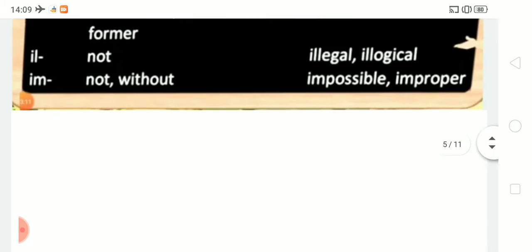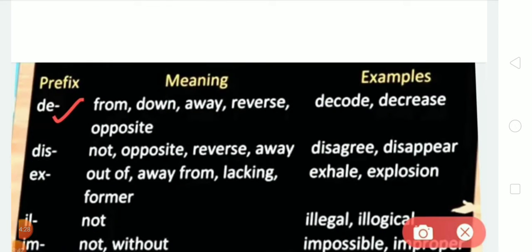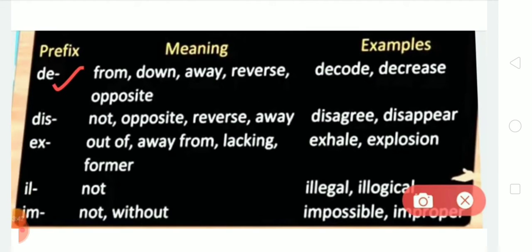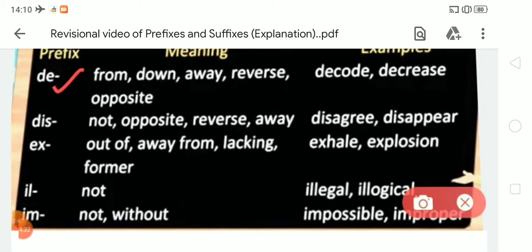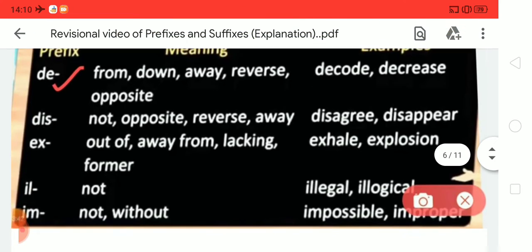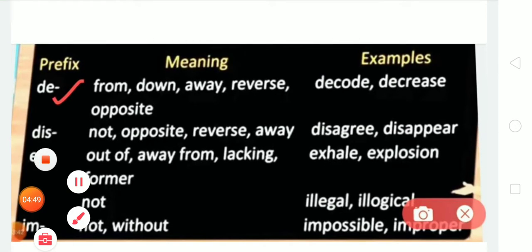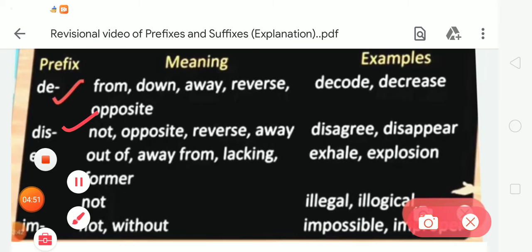Okay student, one more time we are going to read these again. First prefix is de, which means from, down, away, reverse, opposite, and examples are decode and decrease. Second is dis. It means not, opposite, reverse, and away. Examples, disagree, disappear.